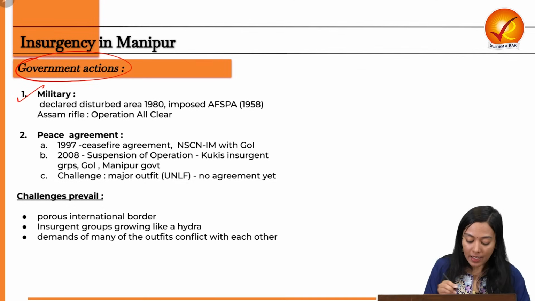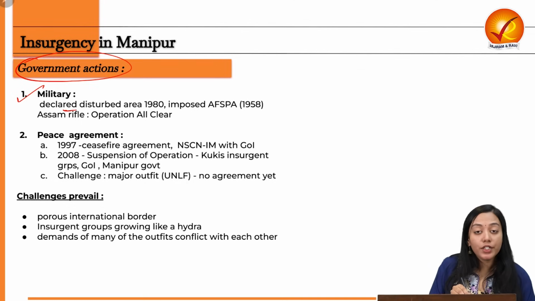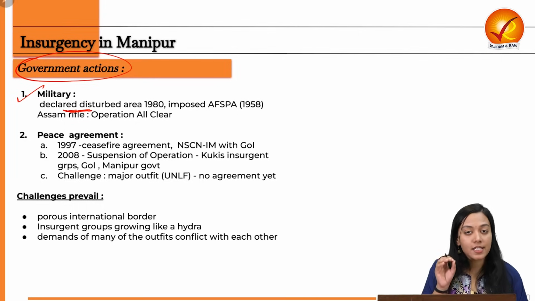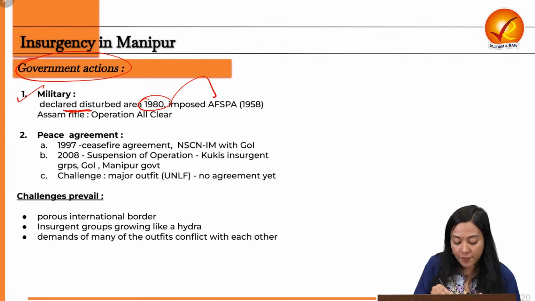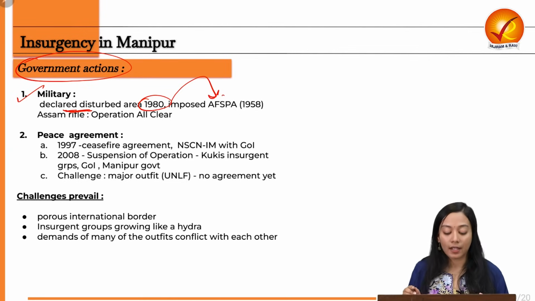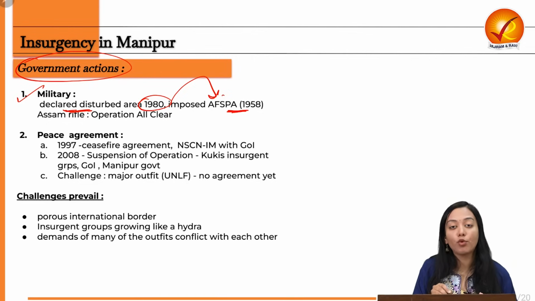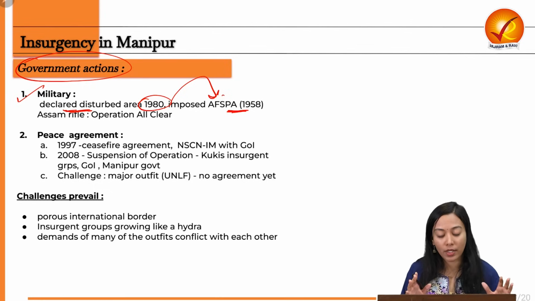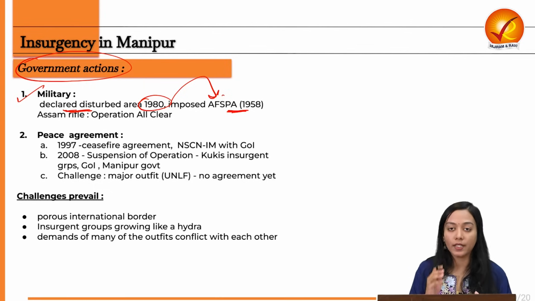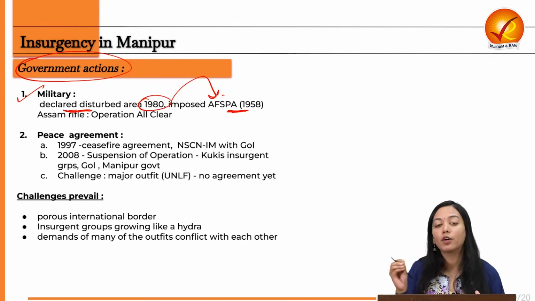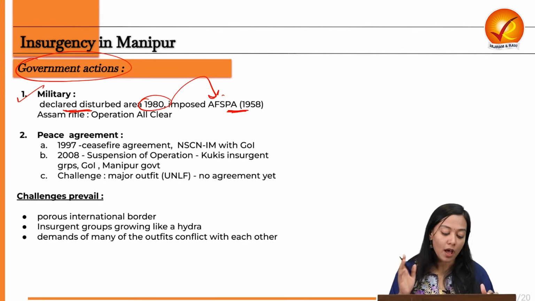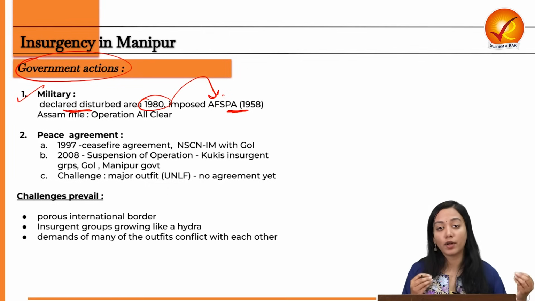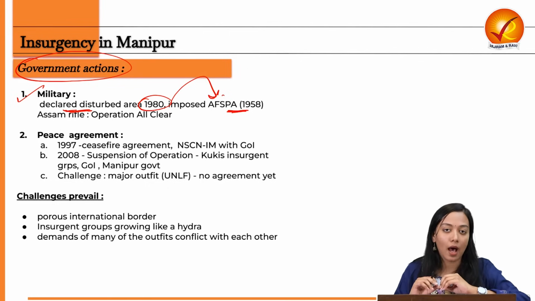For example, the entire Manipur region was declared, and is still declared, a disturbed area in 1980 in accordance with the AFSPA, the Armed Forces Special Powers Act. AFSPA was first imposed in Manipur in limited areas in 1958, and now it works in full force, which provides arbitrary power to the armed forces operating over here in order to ensure public order and safety. Law and order is maintained via some arbitrary powers that are given. For example, shoot-at-sight power is given to the armed forces.